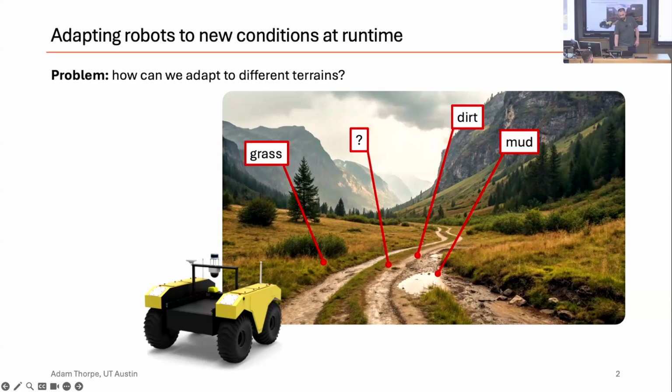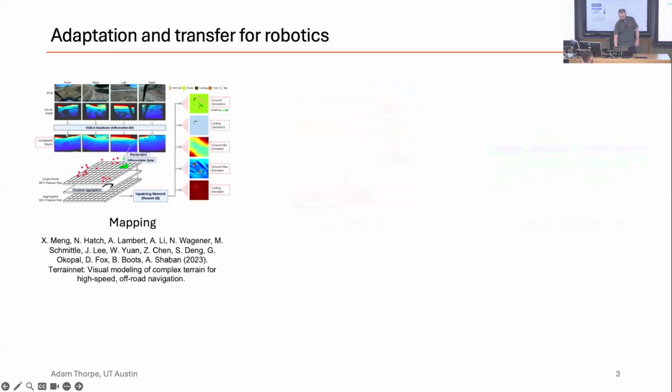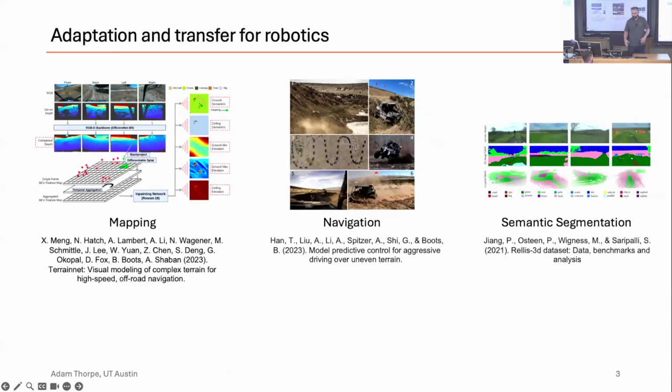Instead, what we need is a way to adapt to a continuum or a spectrum of different terrains that we might encounter in the real world. A lot of traditional off-road autonomy stacks use perception and mapping to build semantic cost maps, essentially assigning risk to terrain based on visual or semantic cues.